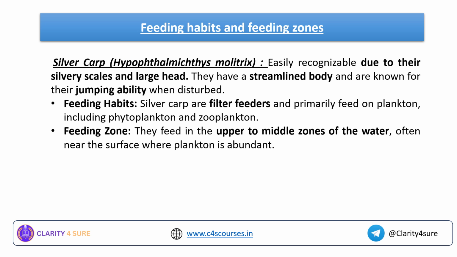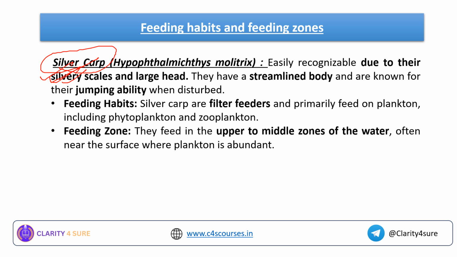Coming to the next, that is silver carp. Okay, this silver carp is easily recognizable due to its silvery scales and large head. So these are the keywords for silver carp. That is why it is known as the silver carp. The name shows the specific features in the body of the silver carp. They have a streamlined body and are known for their jumping ability when disturbed.